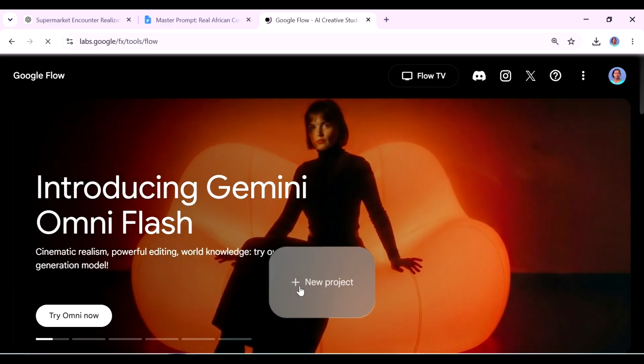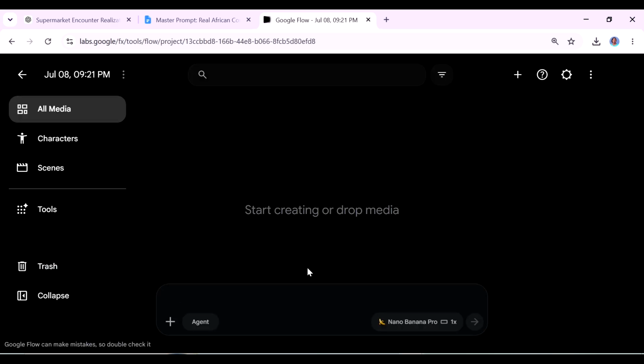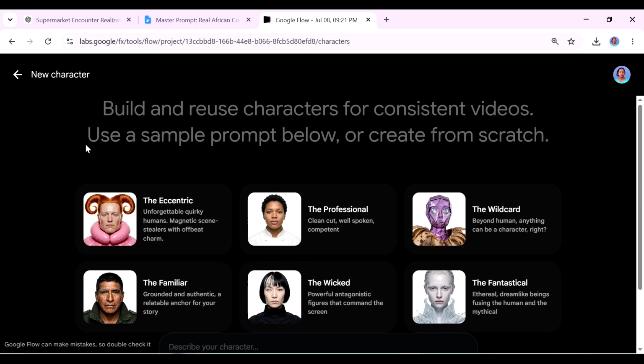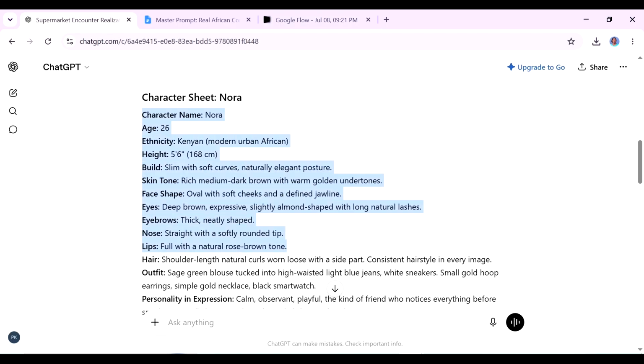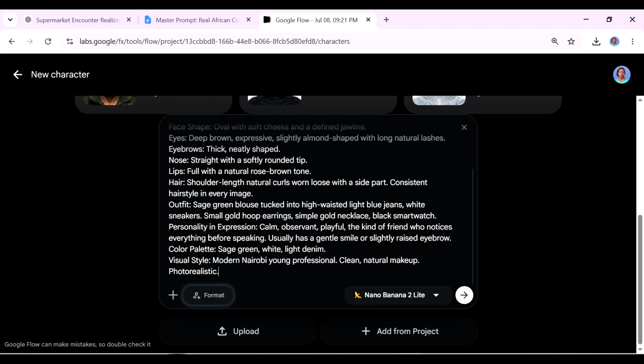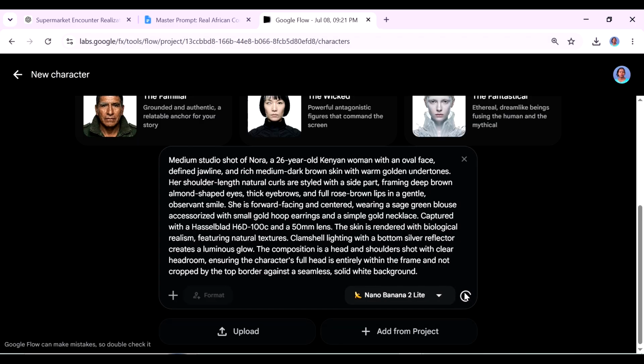Once you've signed up and signed in, you're just going to open a new project. Then you're going to go to where it says characters, because we want to build our characters so that we're able to reference them over and over again. We're then going to go back to ChatGPT, copy the character sheet for Nora, and bring it back to Google Flow. Just paste it in here. Then you choose a model here. I went with Nano Banana 2 Lite, and then we just enter that.